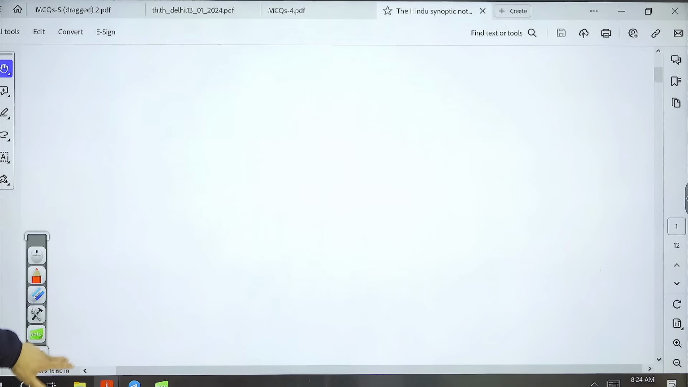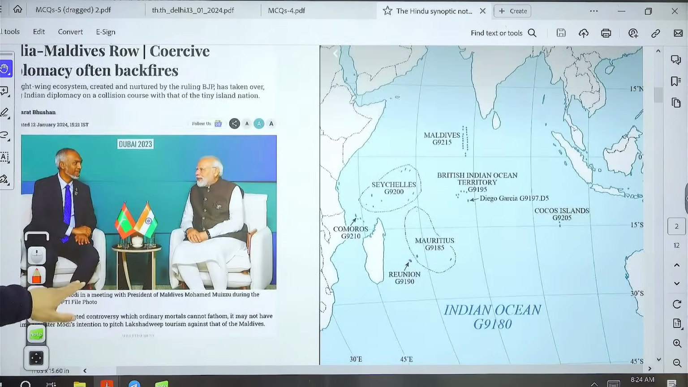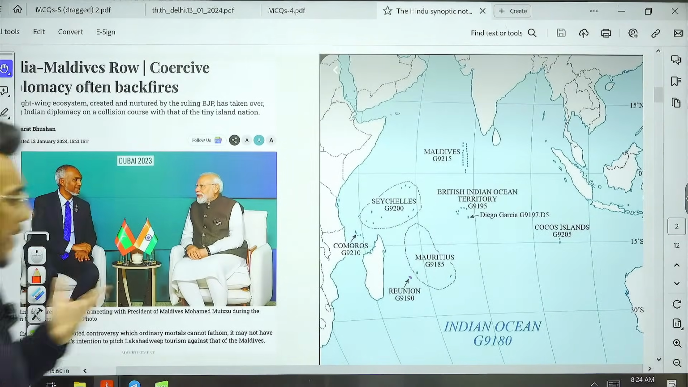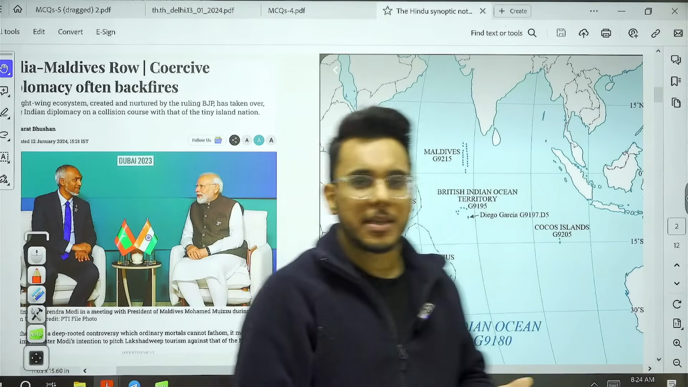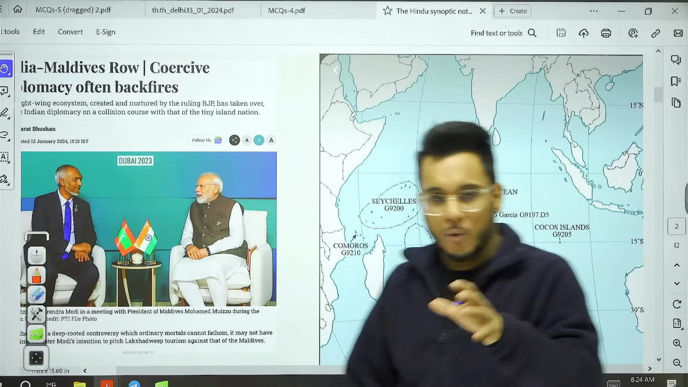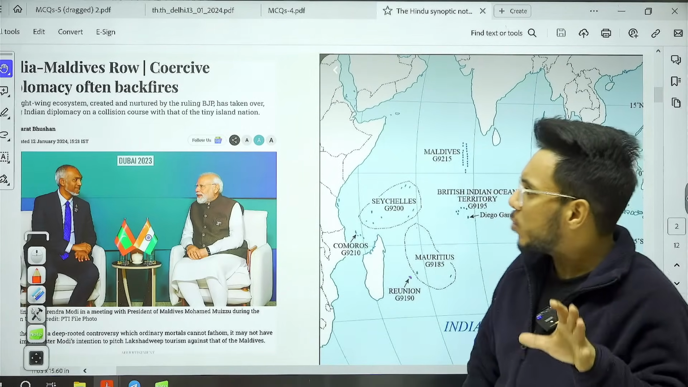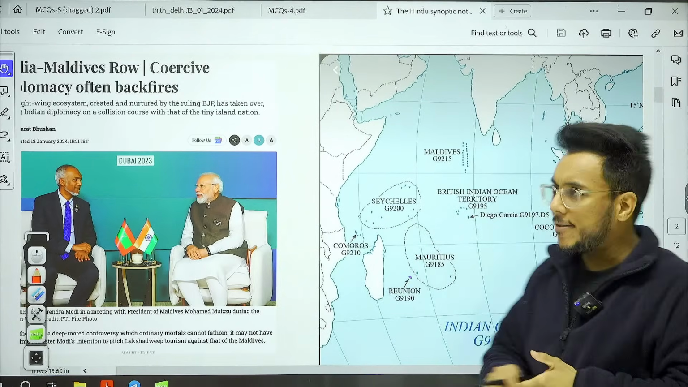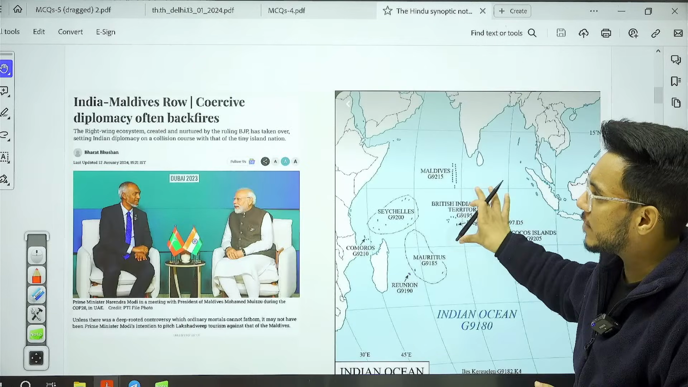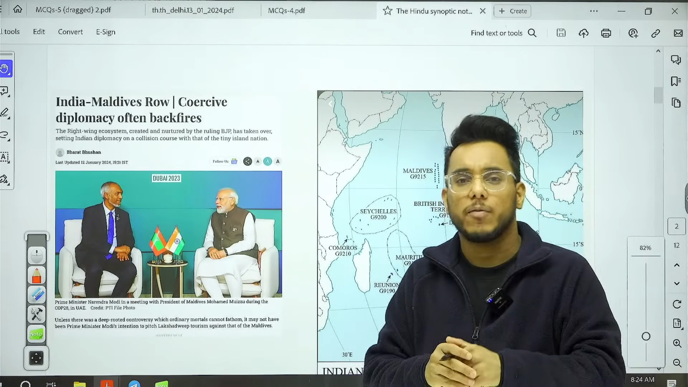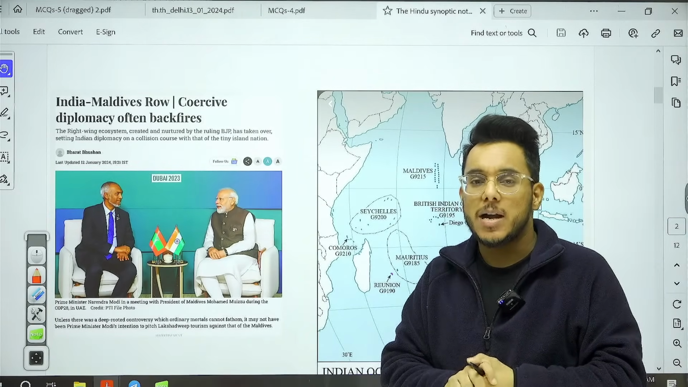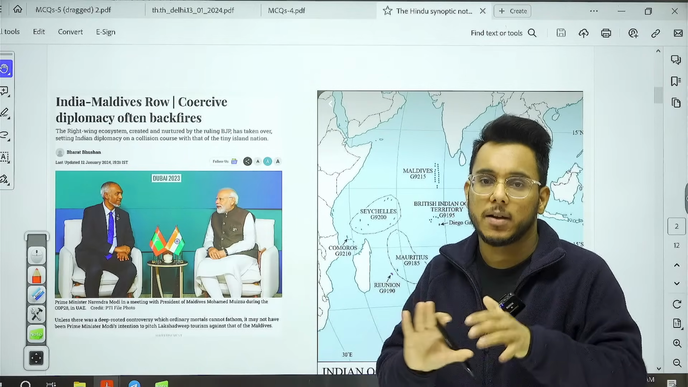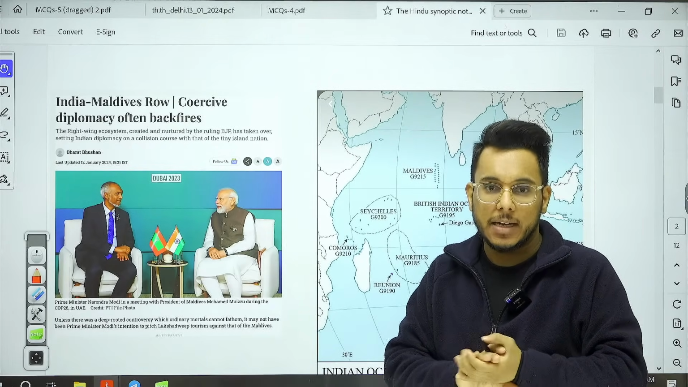And now moving on, let's take the mapping entry for today, guys, because you know already that every year questions on mapping do come in the examination. So here, first of all, let me give you context. Recently we have seen that between India and Maldives there was some kind of ugly exchanges, particularly the Maldives' anti-India policy that Maldives has adopted after the new elections that have been held in Maldives.